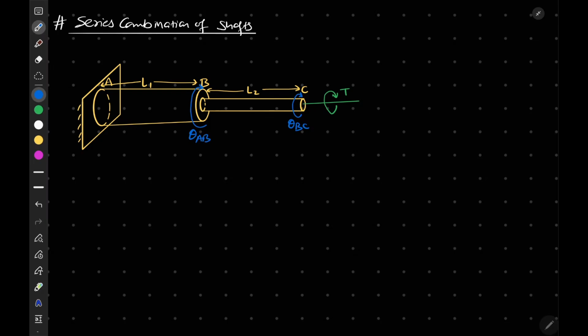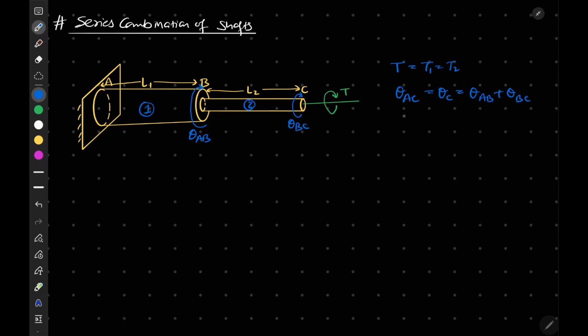So we can write T is equal to T1 is equal to T2. Let's name this one 1, this is 2. So torque in both will remain the same, and that is equal to the given value. If I talk about theta at C, the twist at C will be equal to theta between AB plus theta between BC.